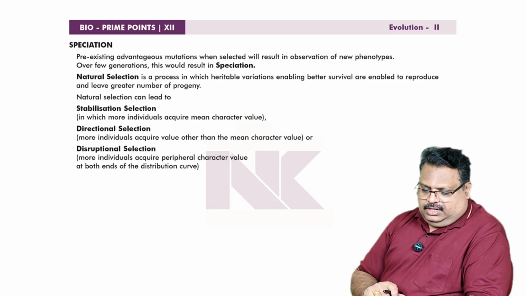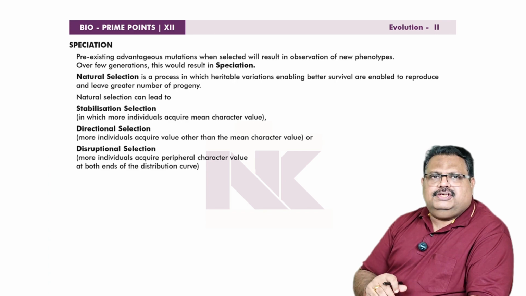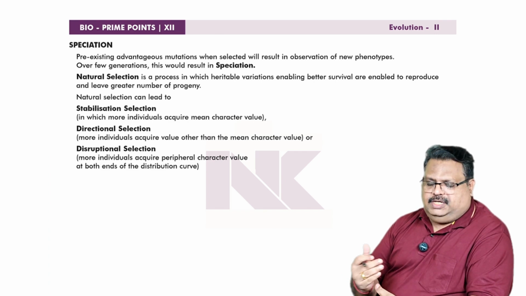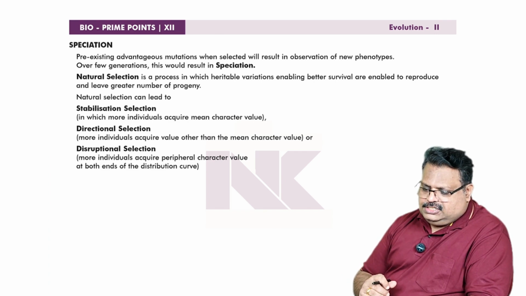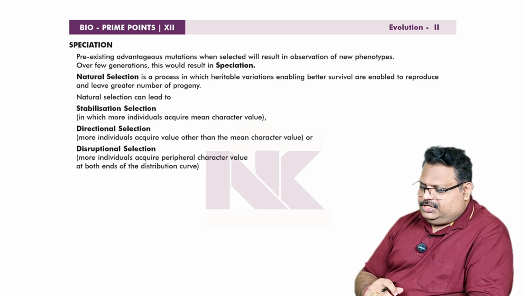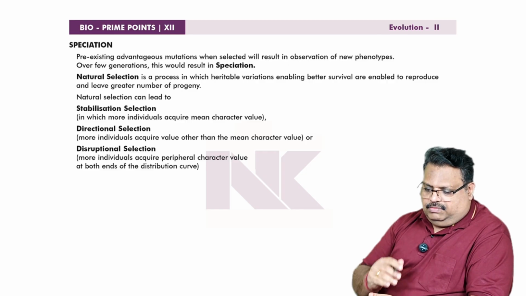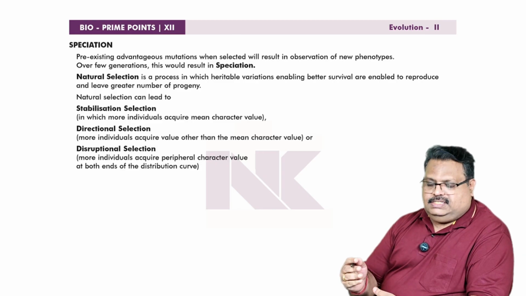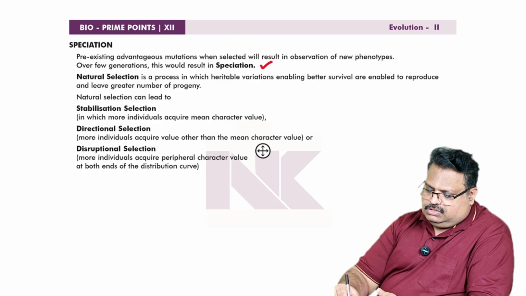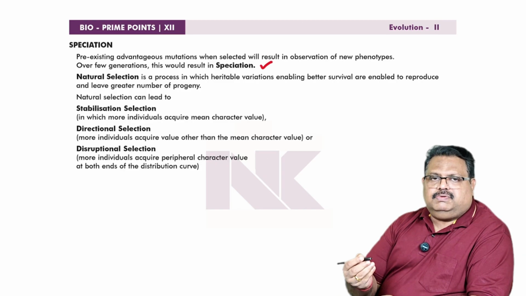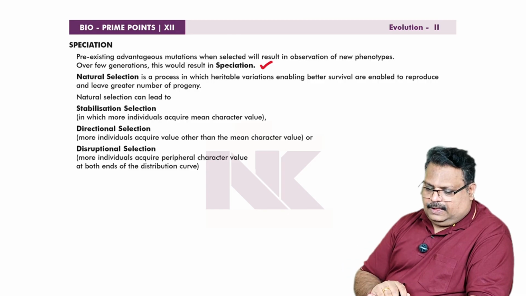The next prime point is speciation. Speciation means the process of formation of a species. The pre-existing advantageous mutations, when selected, will result in the observation of new phenotypes. Over a few generations, this will result in speciation. Speciation means the process of formation of a new species from a pre-existing species.